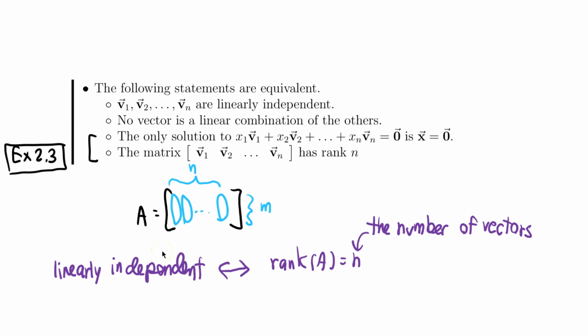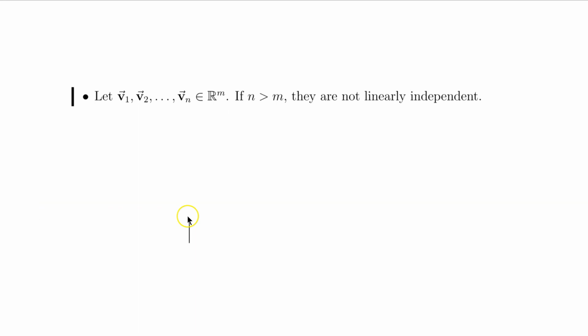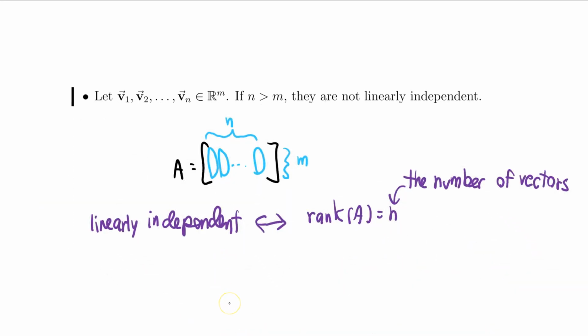In the last example, we see that if I have a bunch of vectors, they are going to be linearly independent precisely when the rank of this matrix A here is equal to n, which is the number of vectors. This is kind of important, so let me go ahead and copy and paste this here. Now, we also see from one of the earlier examples, example 1.8, that the rank of the matrix has to be less than or equal to m.